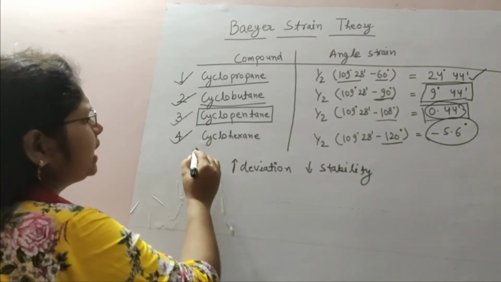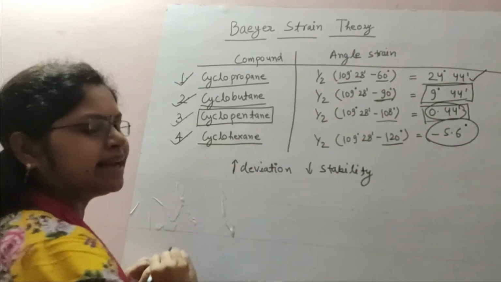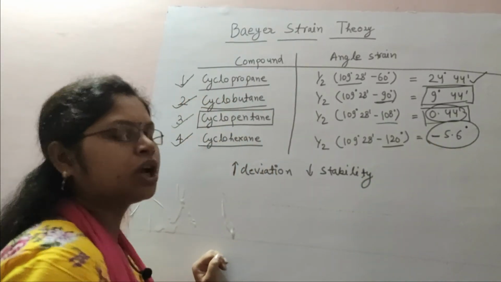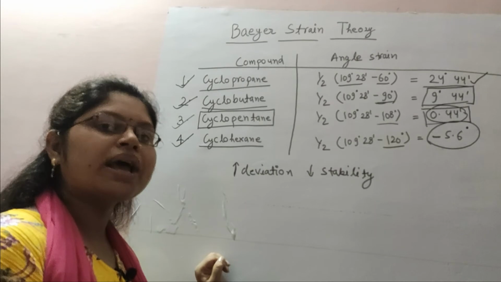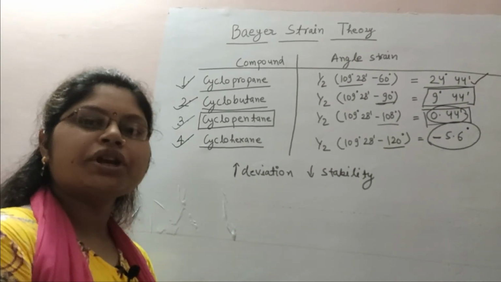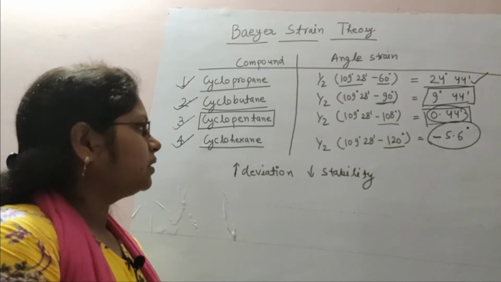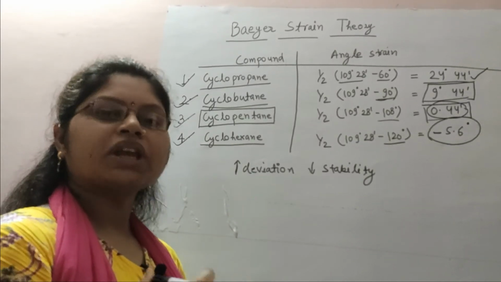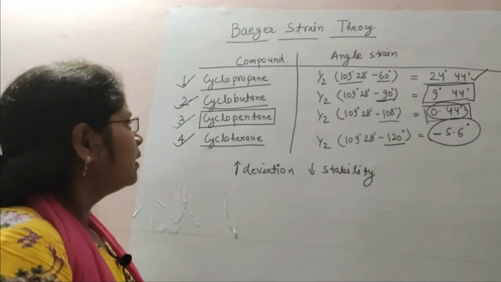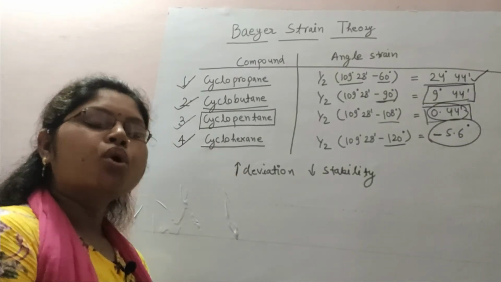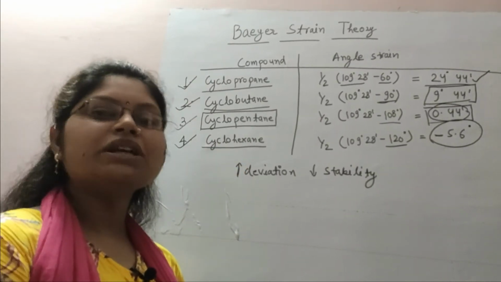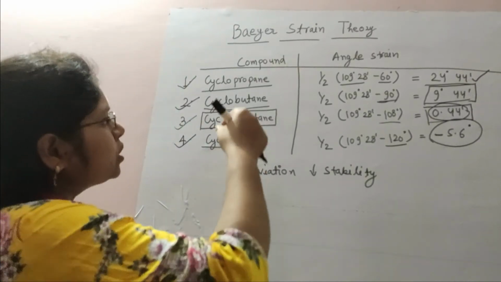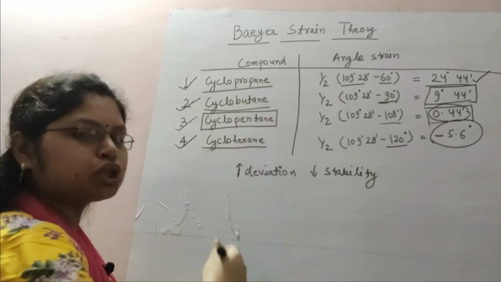And according to Baeyer, cyclohexane has a negative value. Due to this negative value, the cyclohexane ring has maximum strain and is very reactive in nature. But if we look at nature, cyclohexanes are the most stable compounds and least reactive. So what are the postulates of Baeyer?